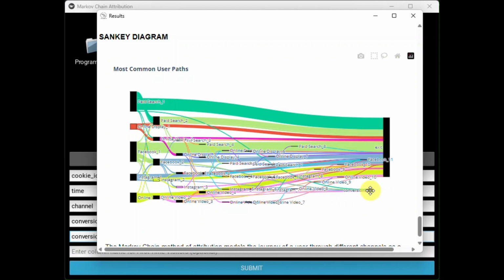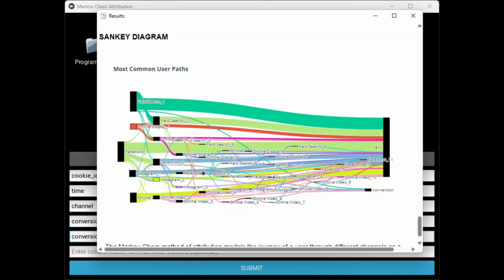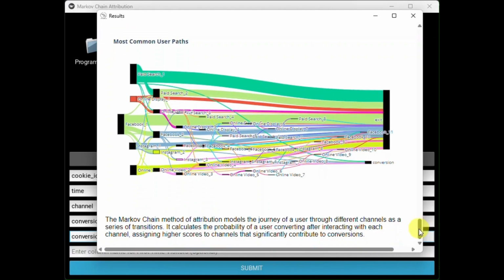Markov chain attribution is able to accurately allocate conversion scores to each of the touchpoints for each user journey, and aggregate these up for the entire period covered in your dataset.